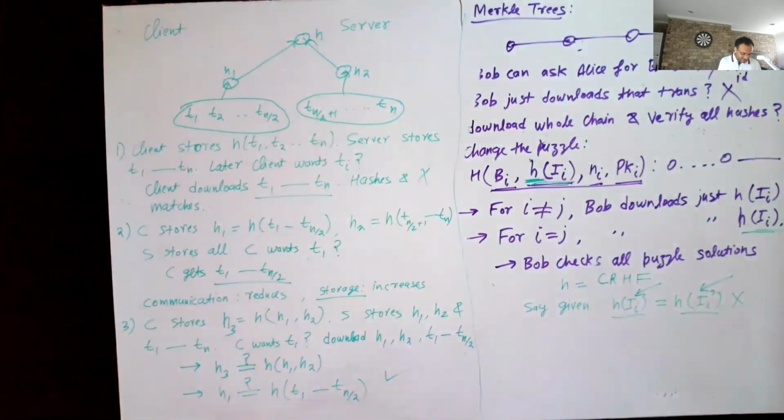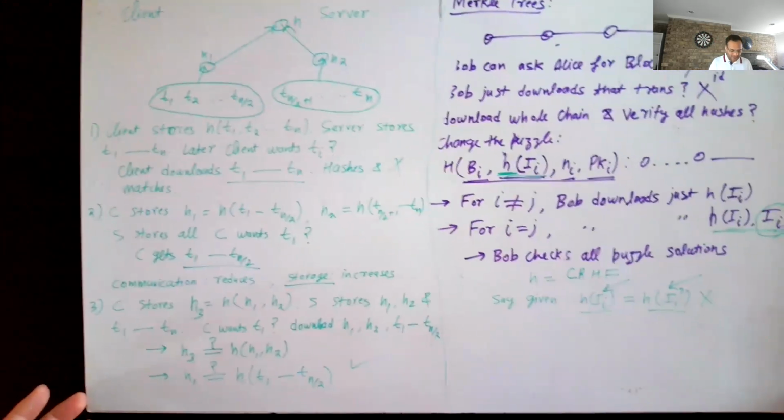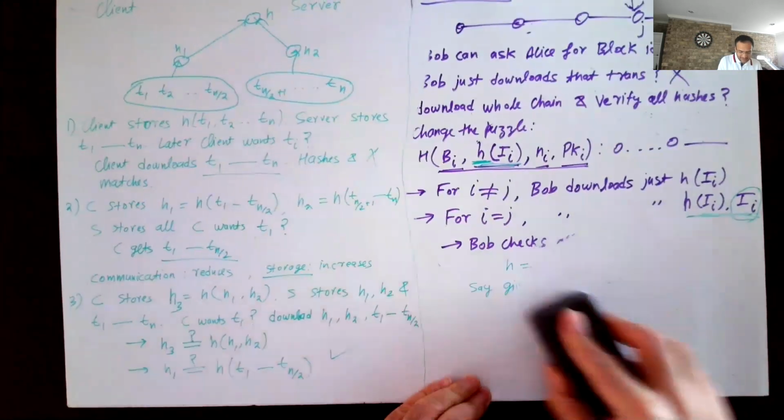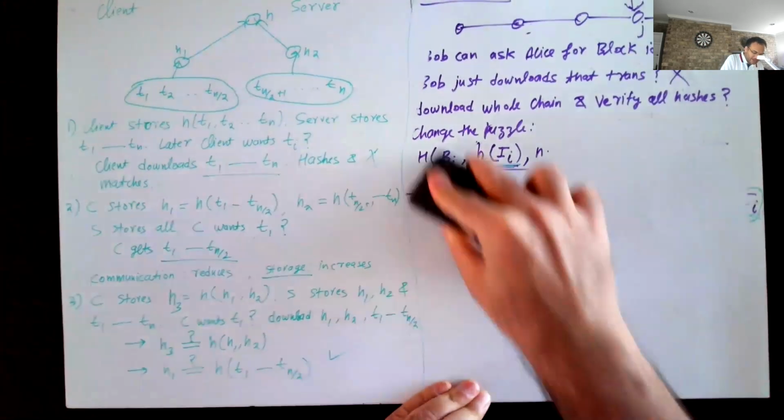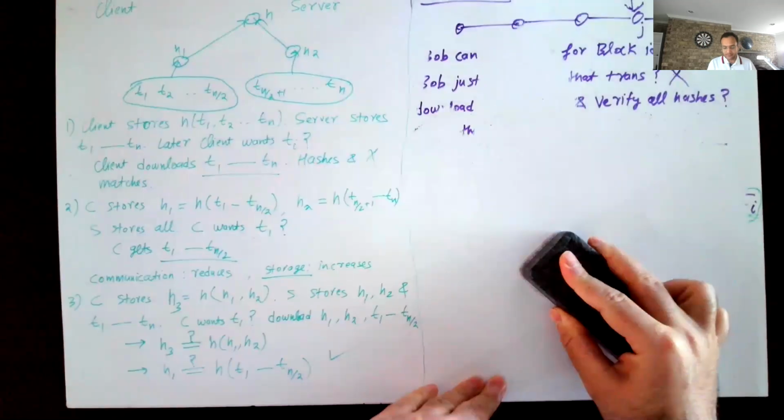And here, of course, the problem is that we only cut down the communication by approximately a factor of 2. Can we do better than that? Yes, absolutely. And for that, we will have to use a tree.